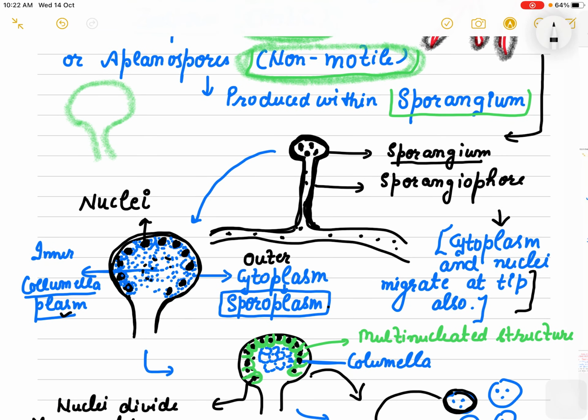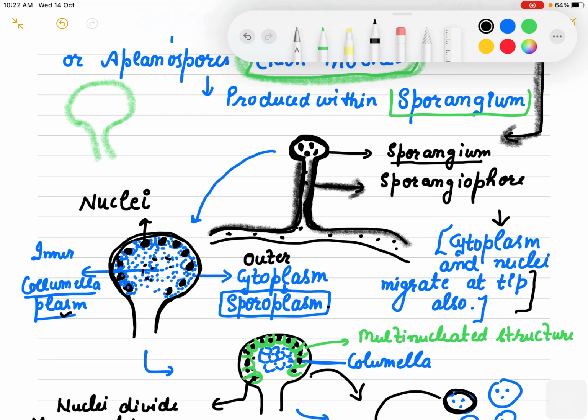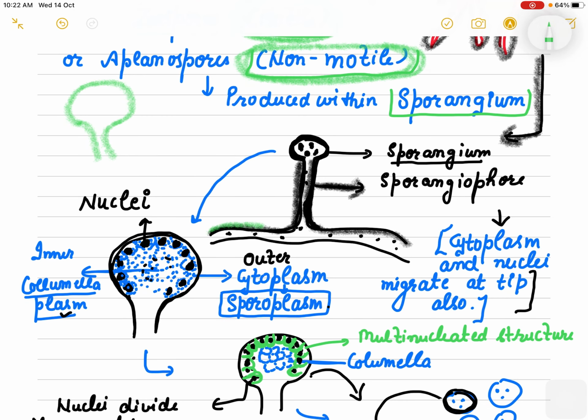Now this structure develops a vertical form, which is known as the sporangiophore. And on the tip of the sporangiophore there is the sporangium, which has spores.